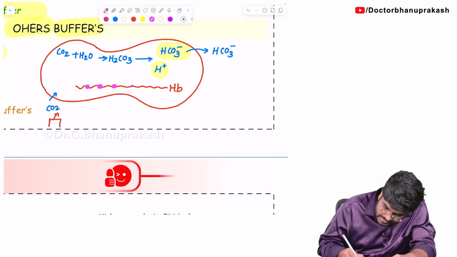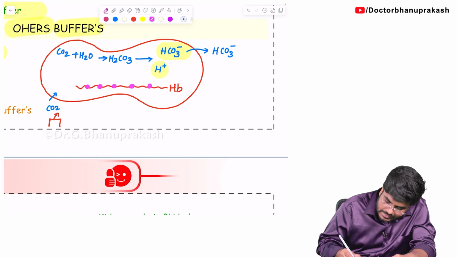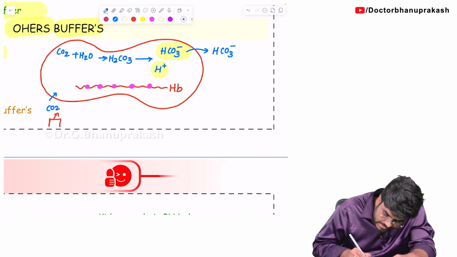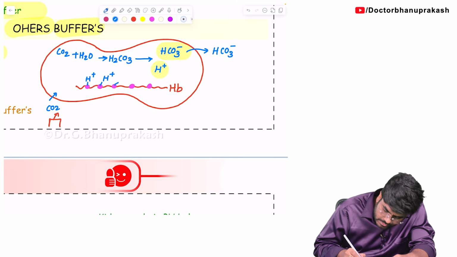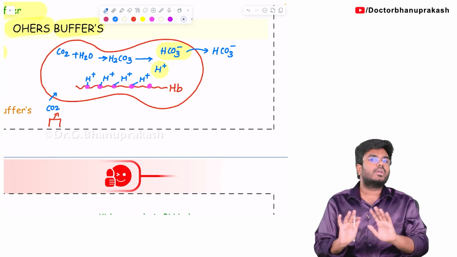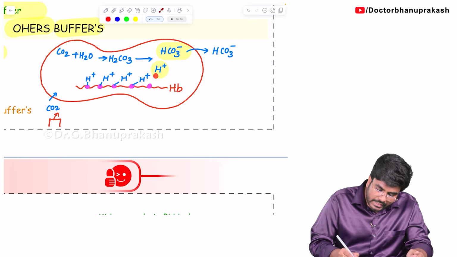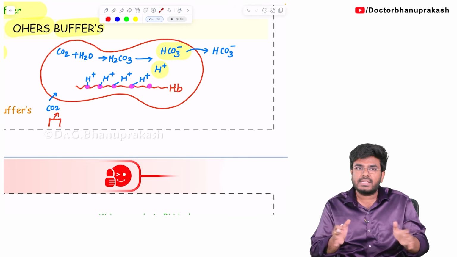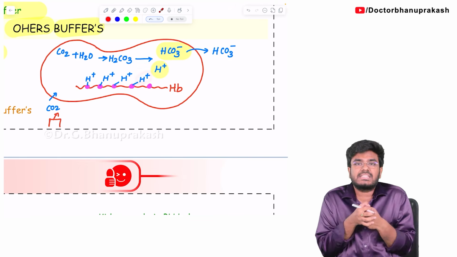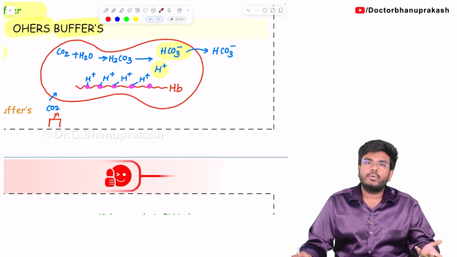So, here I am showing you this amino acid in the pink color. This is the histidine amino acid. What will this histidine amino acid do? The histidine amino acid will accept the H plus, will bind with the H plus, so neutralizing the H plus. The H plus which is in bound form, the H plus which is bound with the protein, will not contribute to any H plus. Only the free H plus will contribute to pH change. But once the H plus is attached with the protein, it cannot contribute to any pH change.